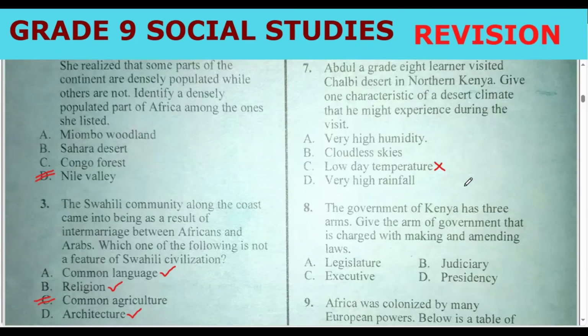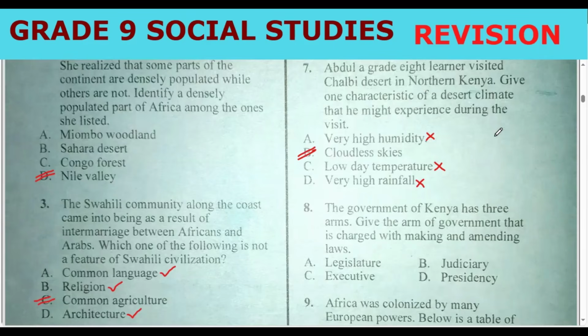We know that rainfall there is scarce or none at all, so this is a lie. Very high humidity is also a lie, it is very dry. So the correct answer is cloudless skies. You can visit Chalbi Desert or Sahara Desert and see for yourself.